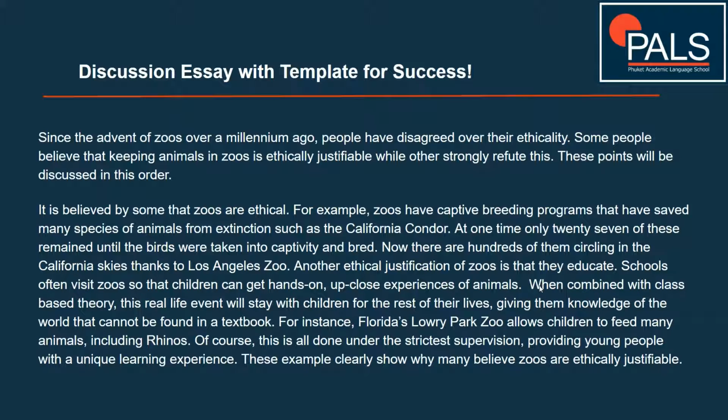We have a "when" complex sentence here as well, note that. We also have an "-ing" clause here, developing the ideas. And we give another example here, for instance. And again, we're developing the idea, providing young people with unique learning experiences. So we're giving these examples and we're developing them. We're showing why these examples are important for what we're trying to prove or show here.